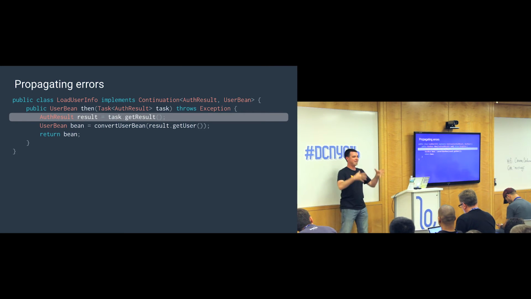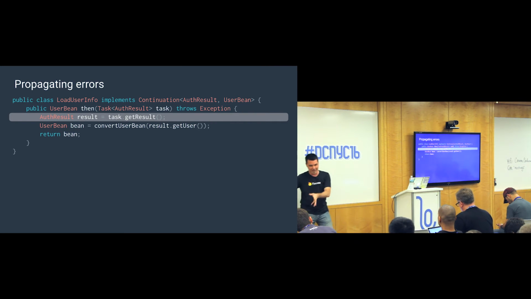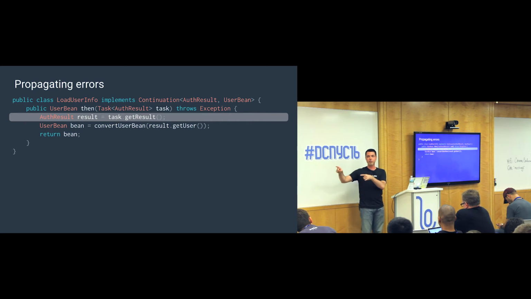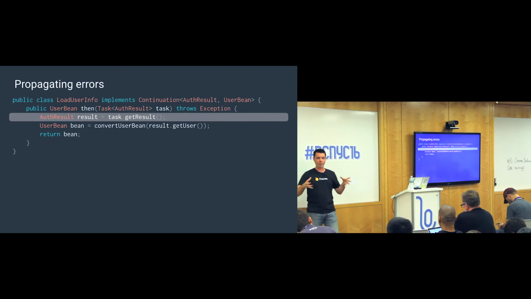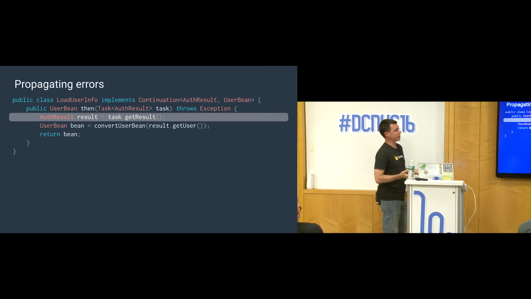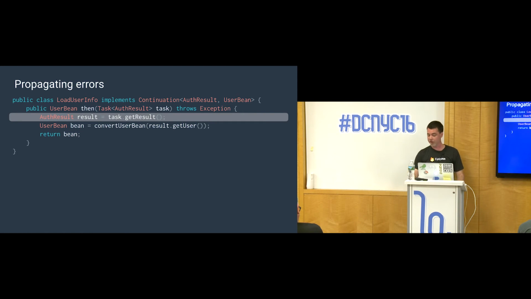And so, at each stage it's going to keep calling getResult. It's going to keep throwing an exception until finally it gets translated into the original exception that goes all the way down to that listener. So if you're worried about what happens in this sort of pipeline of processing, you don't really have to worry about it. It's dealt with automatically by the task API.